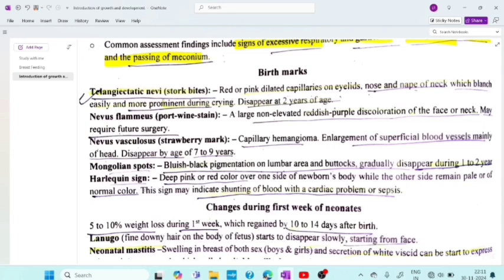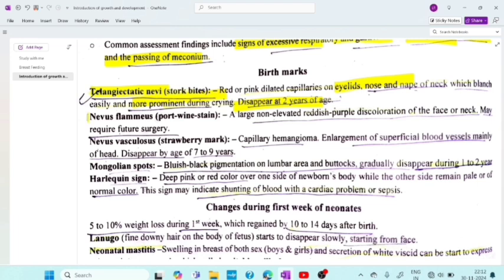Okay. Then birthmarks. These are the common birthmarks that will be seen in baby. That is telangiectatic nevi or stork bites. What is that? Red or pink dilated capillaries on eyelid, nose or on the nape of the neck, which blanch more easily and are more prominent during crying. Okay, disappear at 2 years of age.